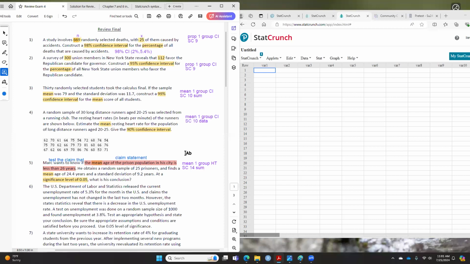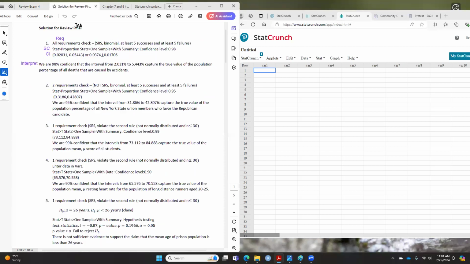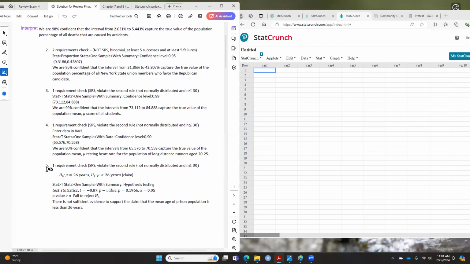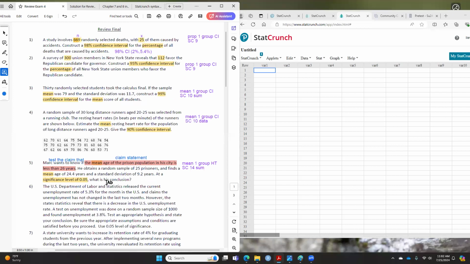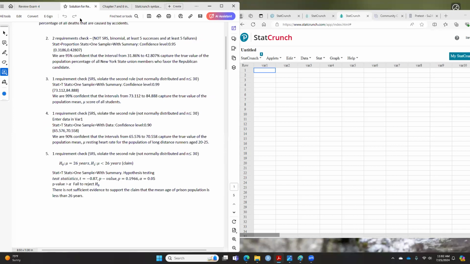And again, because we are doing hypothesis testing, you have to do the 7 steps. When you look at the solution for number 5, you will find these are the 7 steps, or 6 steps, depending on whether you have a question or not. Based on this, I don't see what his conclusion is, so the conclusion means step number 6. That means it doesn't have any questions. So step 1, step 2, step 3, step 4.